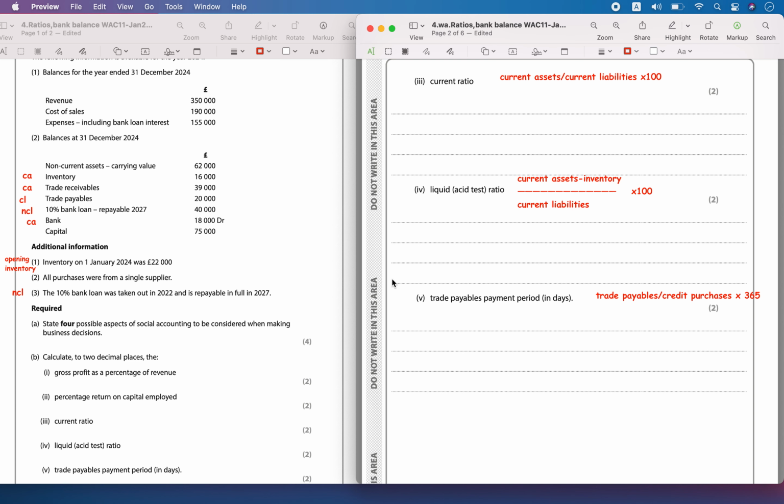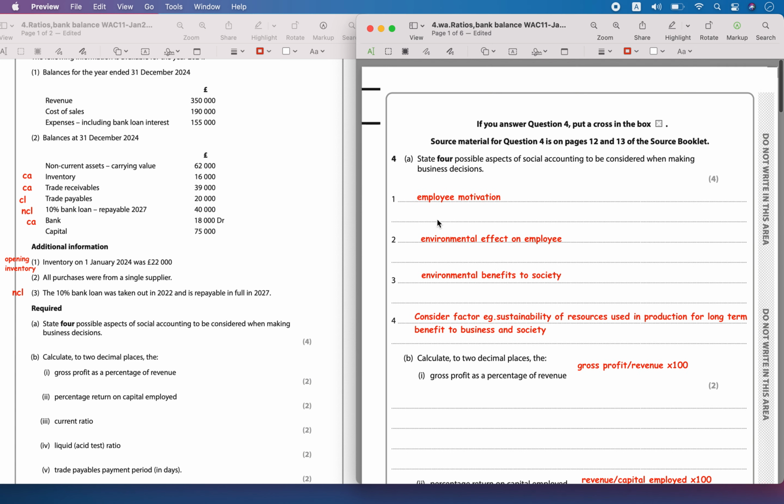So the first question, question number A: State four possible aspects of social accounting to be considered when making business decisions. Social accounting versus ethical accounting is one of the units. Social accounting includes employee motivation.